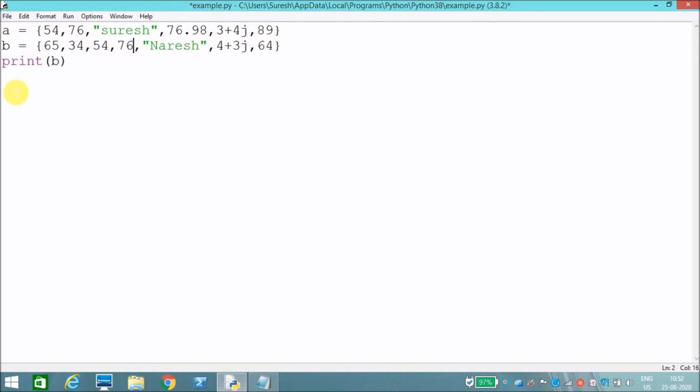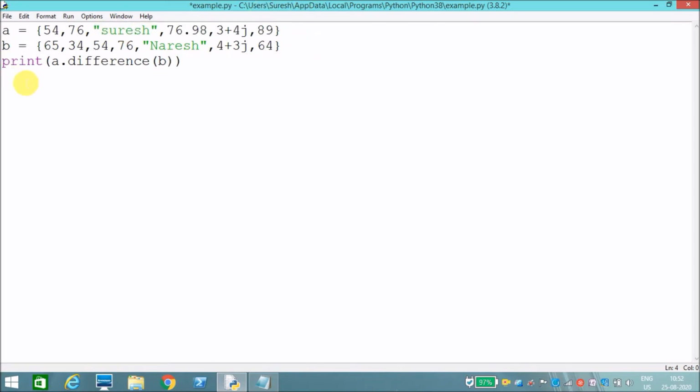Now we will check set A dot difference of set B. It should display everything except 54 and 76, including Suresh, 76.98, 3+4j, 89.